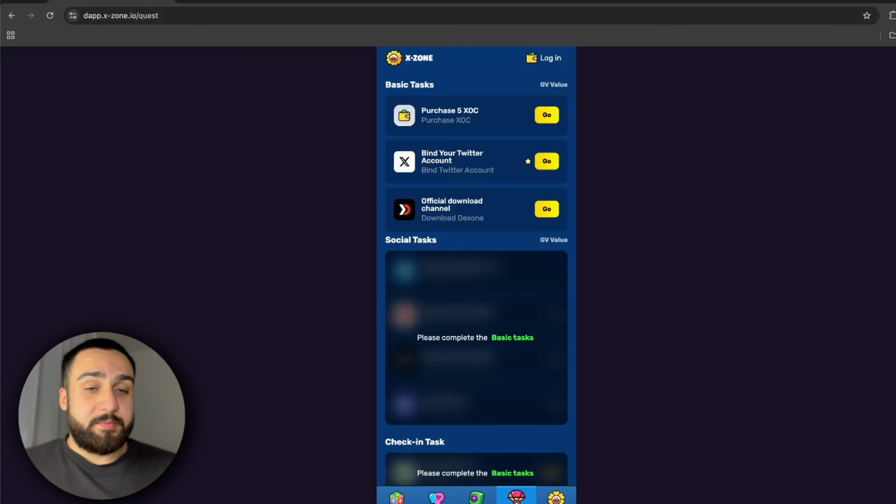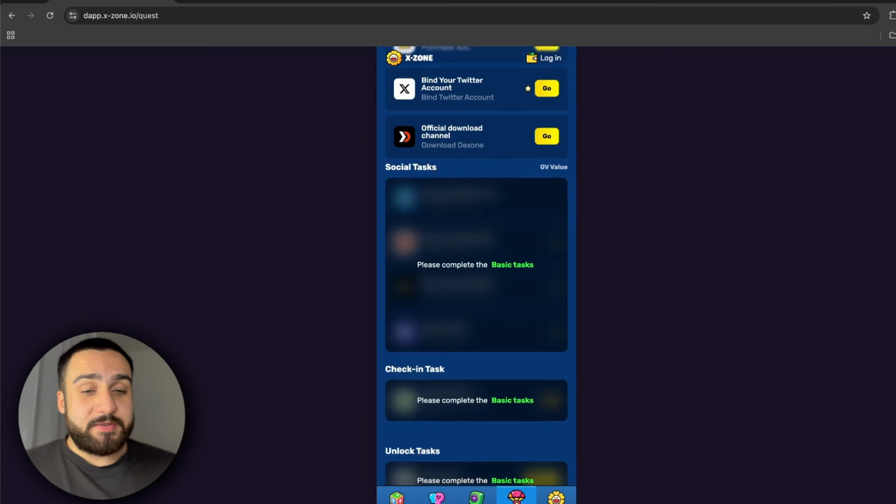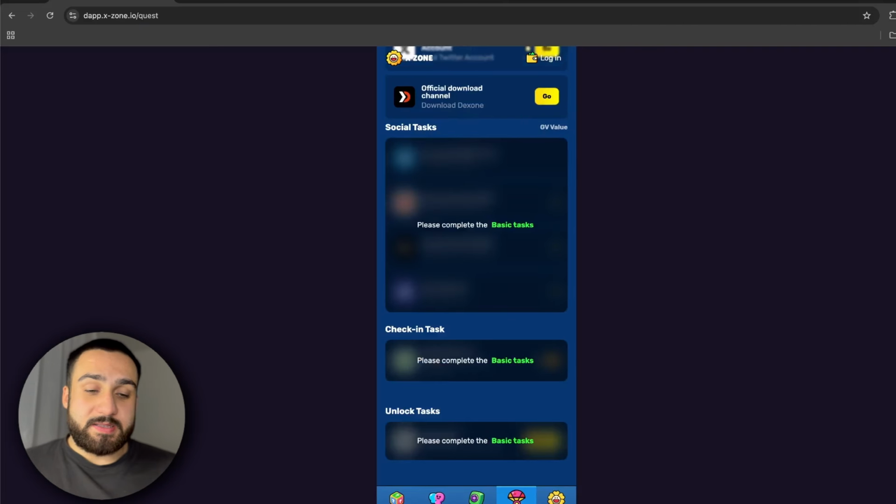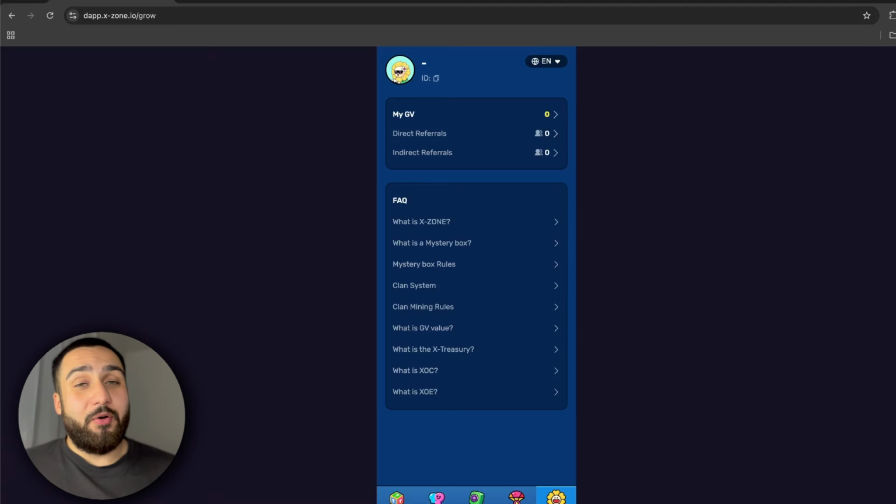And we can see first basic tasks that you need to do, and by scrolling down you can see social tasks right here. You can see that's all basic tasks. You can see check in, please complete this task, and you can see unlock tasks. After you do this you will unlock other tasks. And also we have last section for this, which is my account. So right here you can check everything that is happening to your profile.